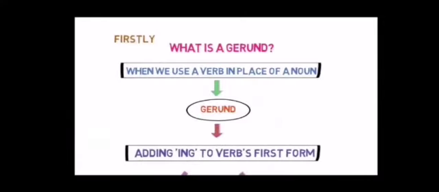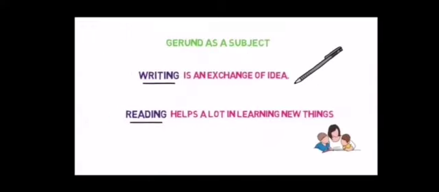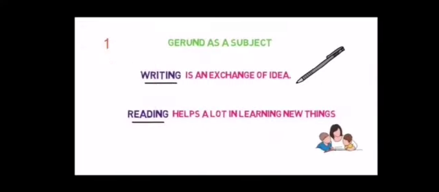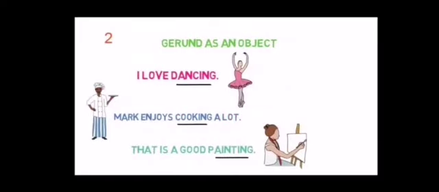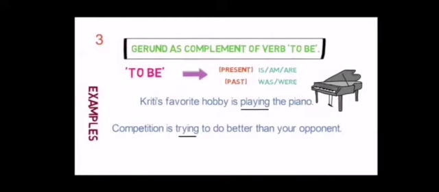Now let us revise it again. See, what is a gerund? Adding ing to the verb's first form is called a gerund. We are using it in place of a noun. This is the first rule. The second rule is the use of the gerund as a subject and as an object, and this is as a complement. It means we are using it in three ways. Thank you.